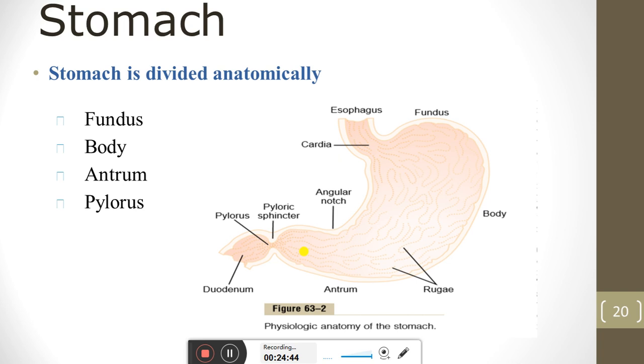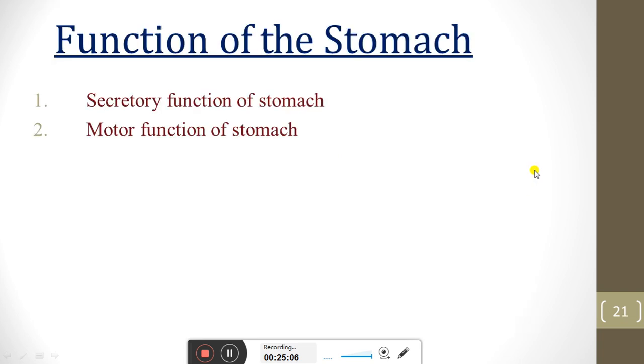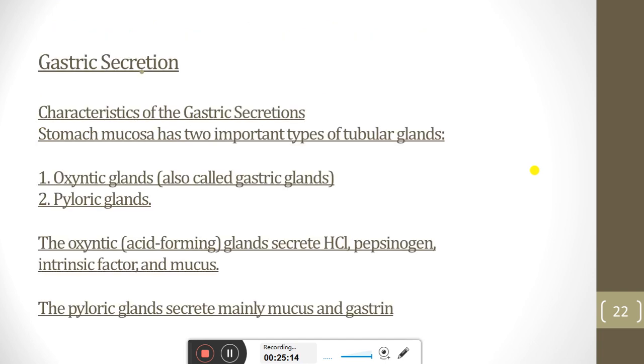Then the stomach is divided anatomically into the fundus. We see here the fundus, the body, the antrum, and then the pyloric region. The main gastric glands of the stomach are present in the body of the stomach, and the main gastric glands are present in this part, that is the body. Then we see the functions of the stomach: the secretory function and the motor function of the stomach.